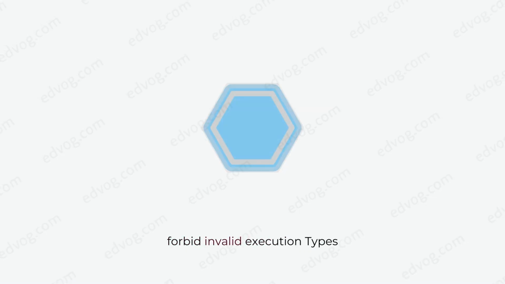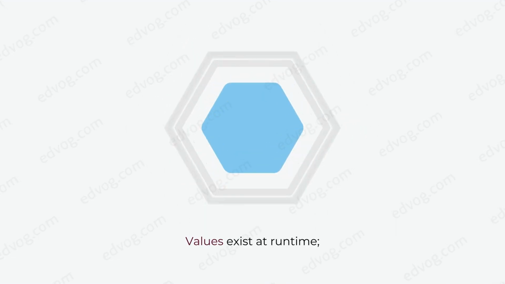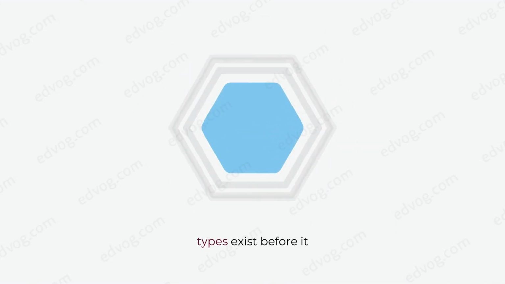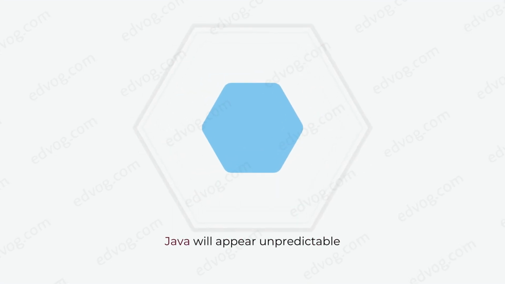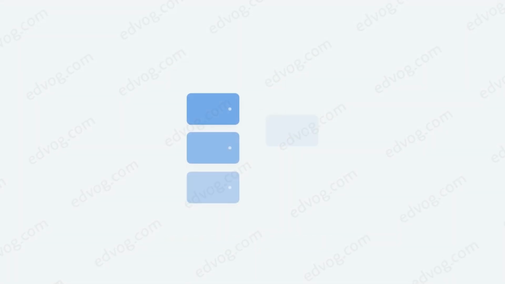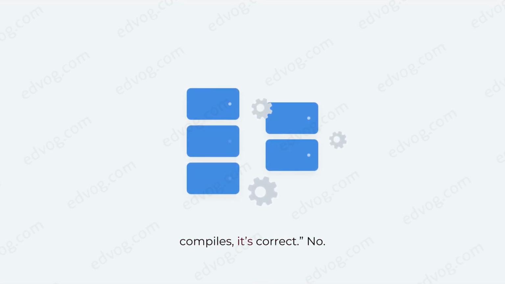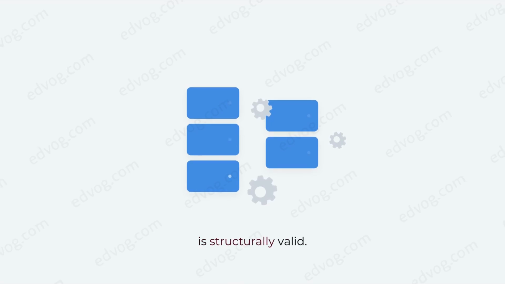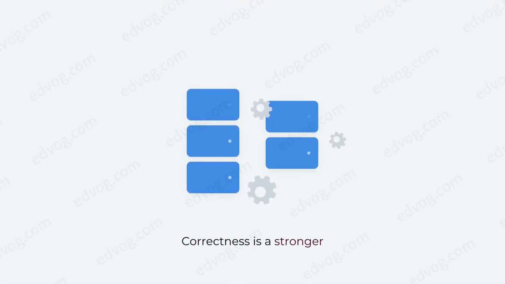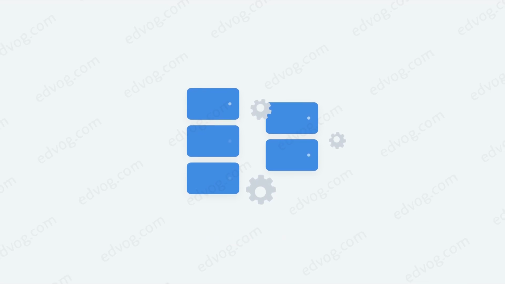Mental models to lock in. Types exist to forbid invalid execution. Types constrain behavior, not data. Values exist at runtime. Types exist before it. If you misunderstand any of these, Java will appear unpredictable later. Common misconception: if it compiles, it's correct. No. If it compiles, it is structurally valid. Correctness is a stronger claim, and types are only one layer of defense.